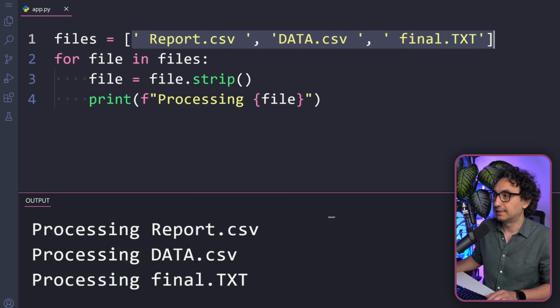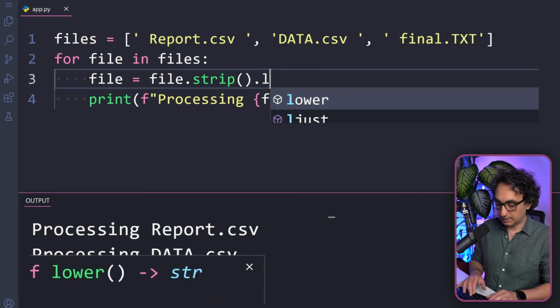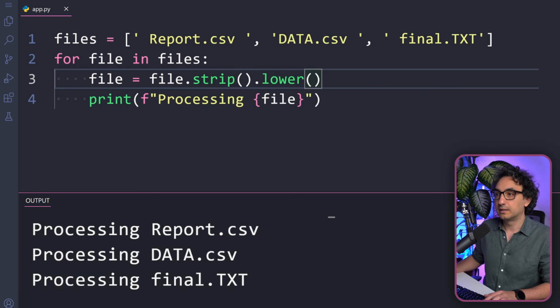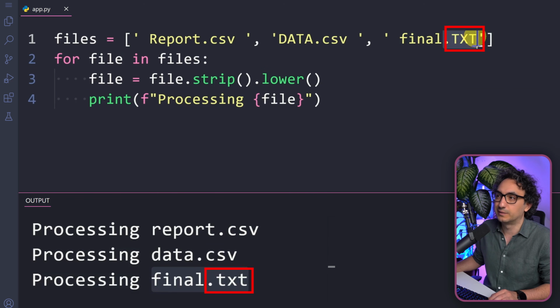Now we are not done yet. We still have these lower and upper cases. Now we can add the second transformation, and I'm going to make everything lowercase. If you check the output, it looks way nicer. Everything is lowercase and everything is following our rule. And another thing, let's say that I would like to get rid of the txt. Actually, we only allow CSVs.